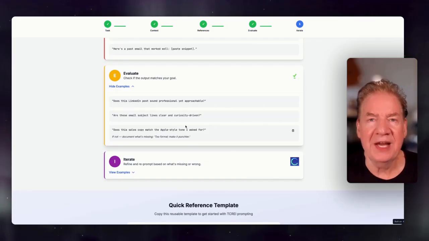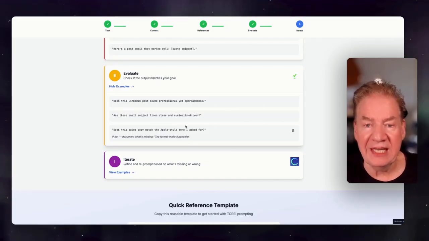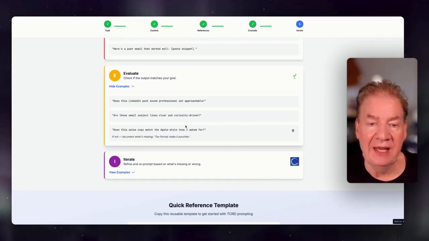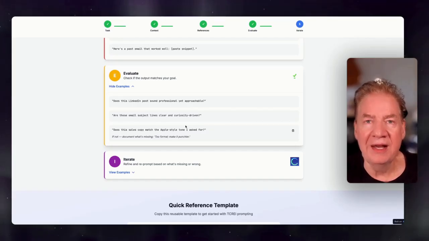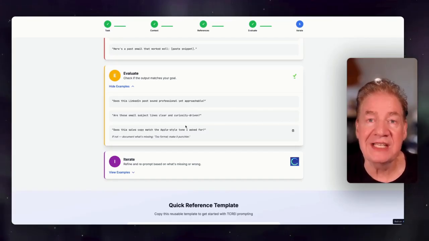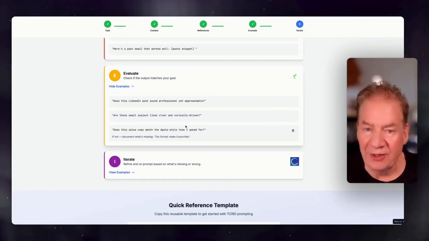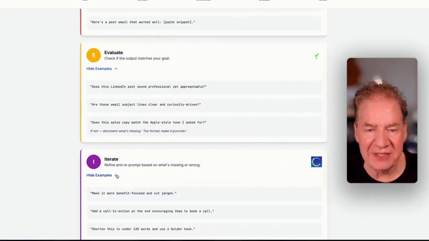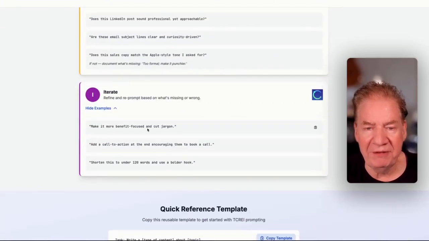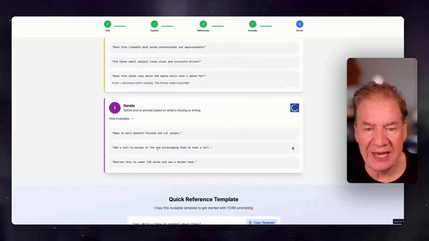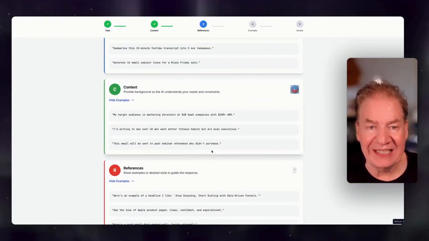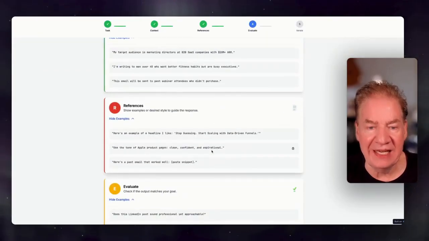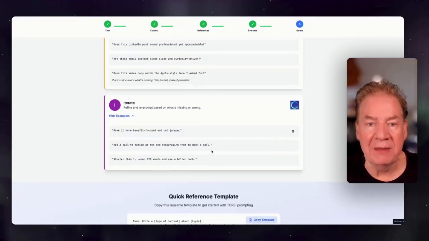So this is like self-editing or self-critiquing. Sometimes I'll even say in the iteration, which we'll get to in a second, how confident are you about these answers? If it's less than 50% confidence, let's go back and iterate. And that's exactly what we're doing over here. Make it more benefit focused and cut jargon. Add a call to action at the end, encouraging them to book a call. Shorten this to under 120 words and use a bolder hook. This is exactly what you need to feed the AI engines to make it really beneficial for you.